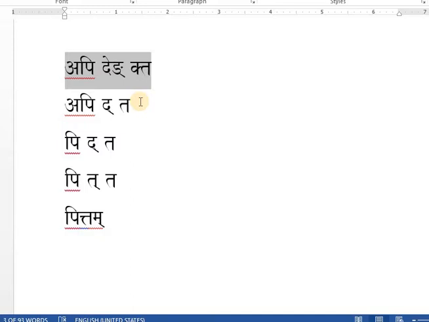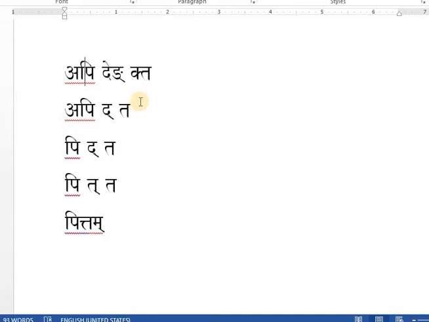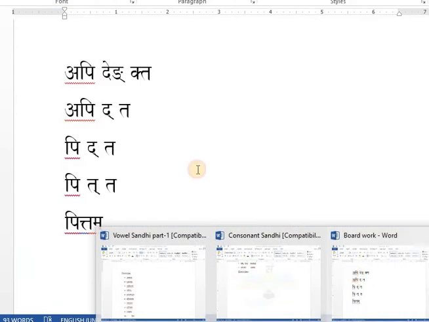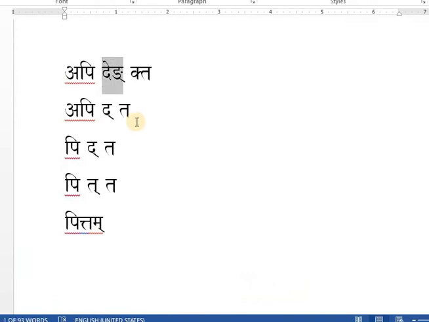And similarly, if you take in place of deng the next root verb, see here, take this root verb doy, and let me write here doy. Suppose in place of deng I write doy.